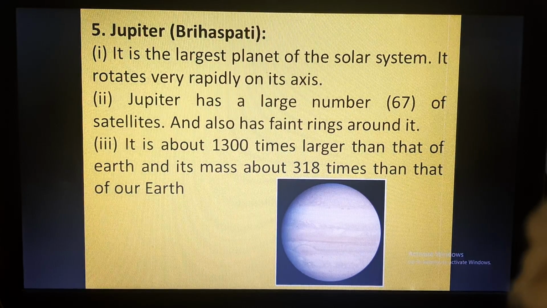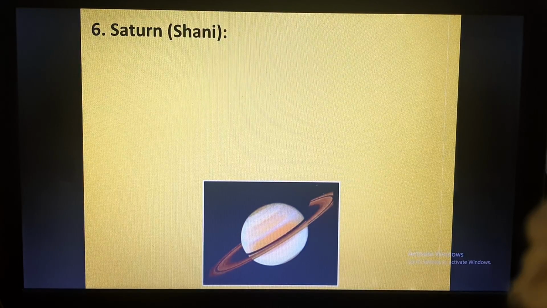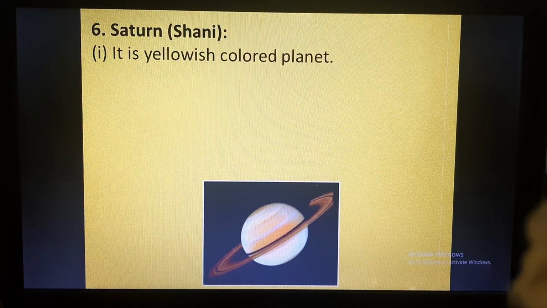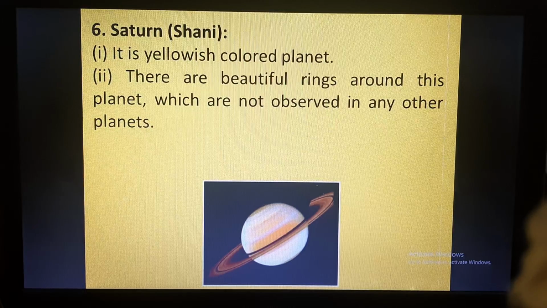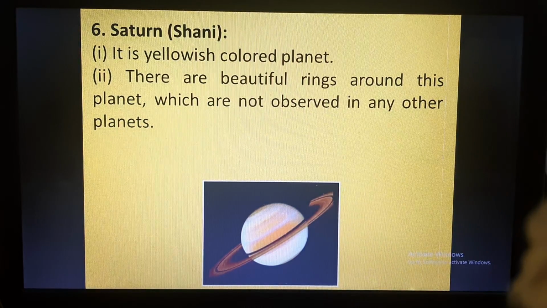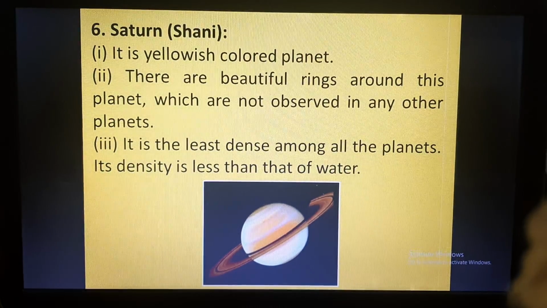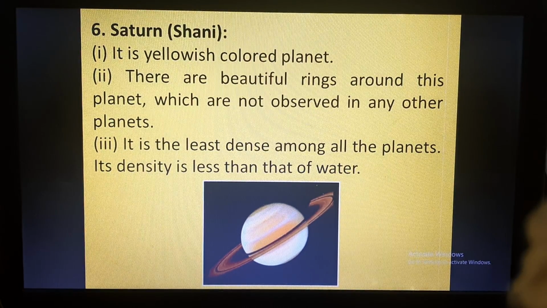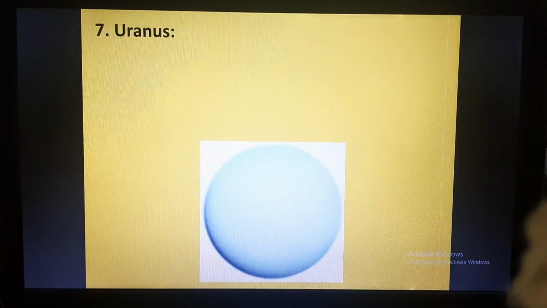So you see, Earth's gravitational pull is so strong. When the mass of Jupiter is 318 times that of Earth and it is so big, how huge will be the gravitational pull of Jupiter? Now if you come to Saturn, it is called Shani in Hindi. It is a yellowish colored planet with beautiful rings around it. You can see these rings, which are not observed in any other planet. It is the least dense among all the planets. Its density is less than that of water.